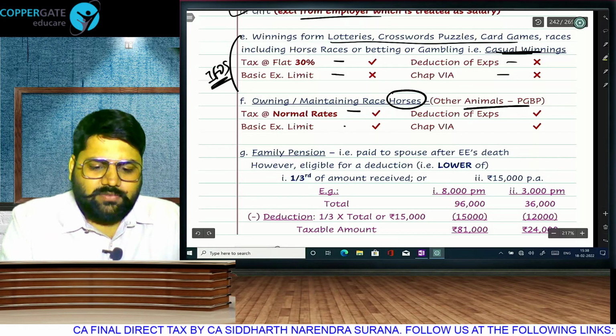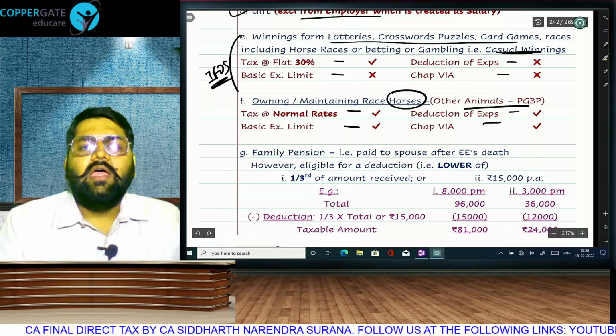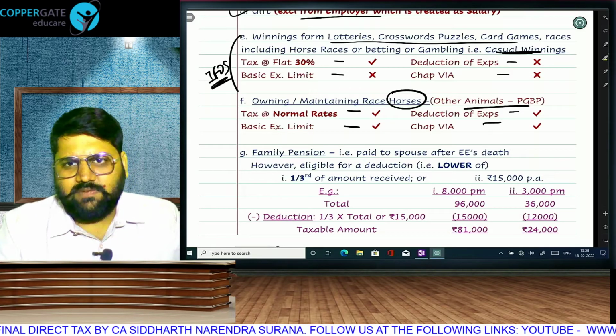That means tax will be at normal rates. You get basic exemption, chapter 6 deduction, everything you will get. What is the only thing common between casual winnings and OMRH?